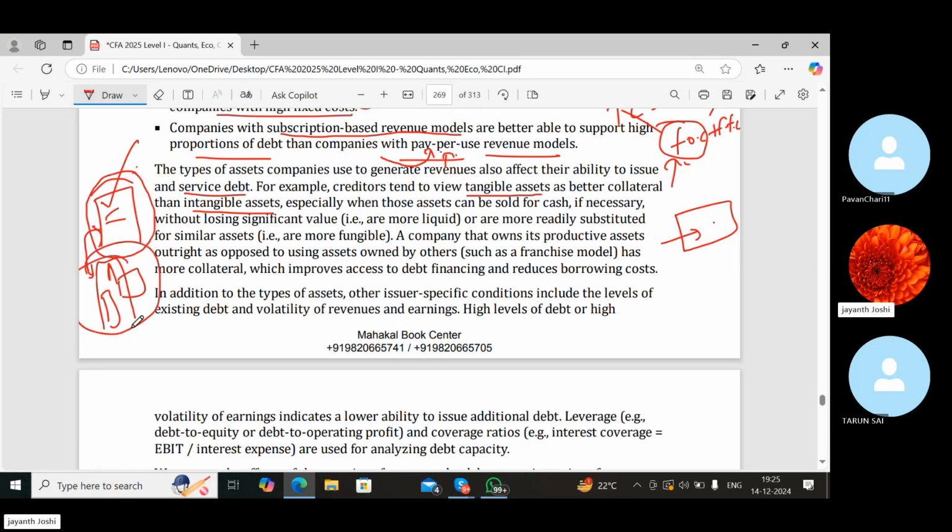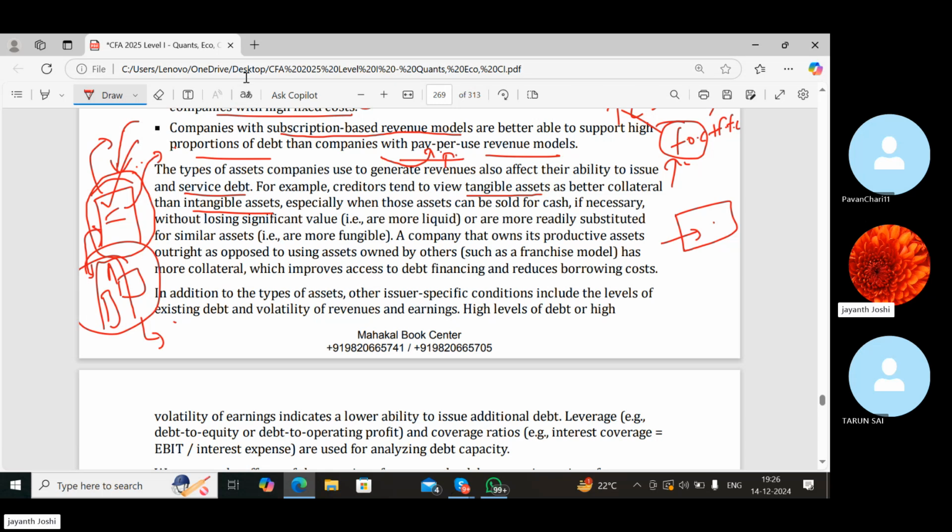Here the cost of setup is very less. Here all is intellectual. Here all is based upon machines and production. So if at all someone has to give a loan, they find it easy to give a loan to this company because they can keep the assets with them as collateral. Okay.